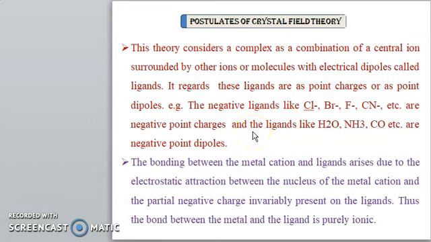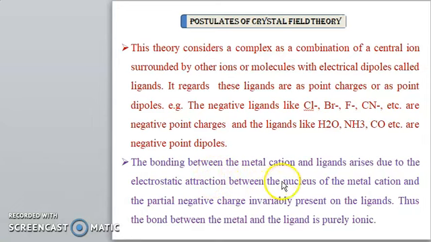So what are the postulates of this theory? This theory considers a complex as a central ion surrounded by other ions or molecules with electrical dipoles, called ligands. Every complex compound has one central metal ion and the ligands. It regards these ligands as point charges or point dipoles. Ligands like chlorine, bromine, fluorine and cyanide are negative point charges, and ligands like water, ammonia and CO are point dipoles.